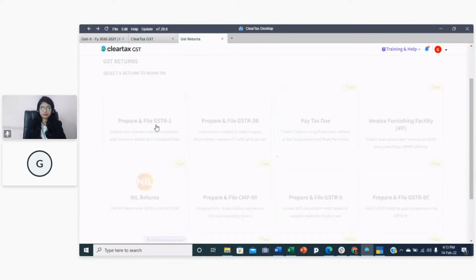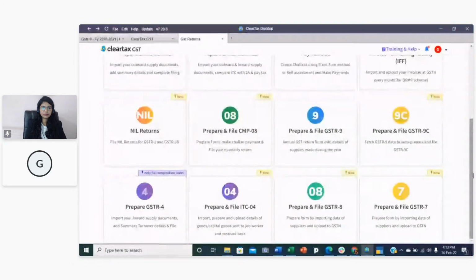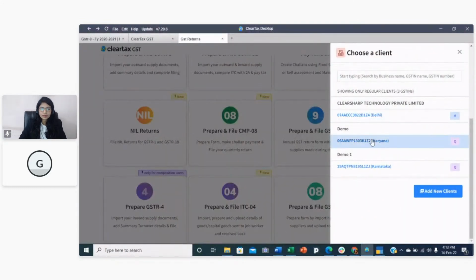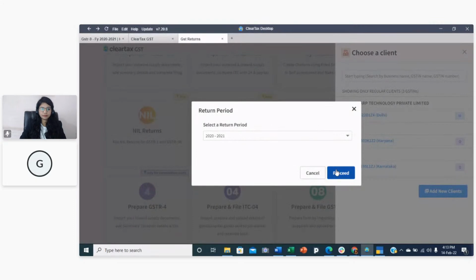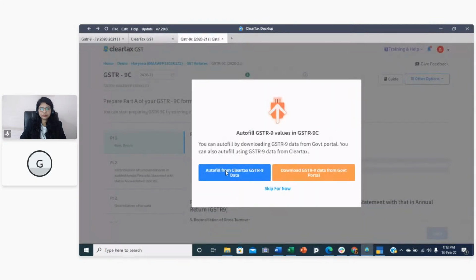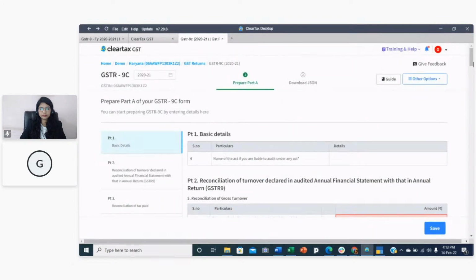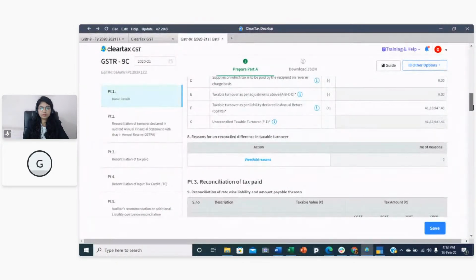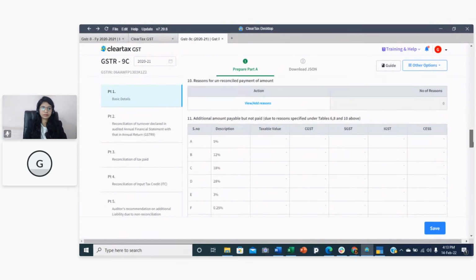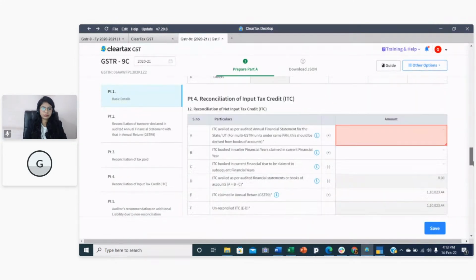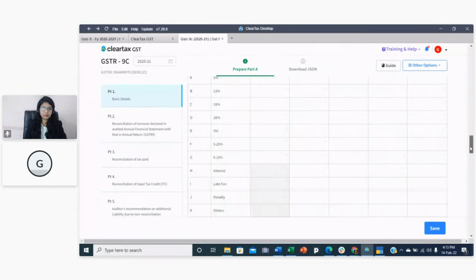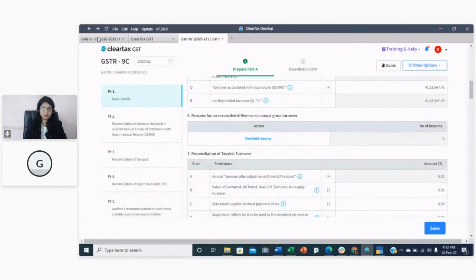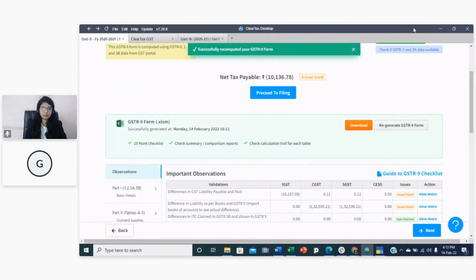Just need to go to file GSTR9, file returns. Just click on prepare 9C, select the GSTN, click on proceed, autofill data from ClearTax data. So whatever is there in your GSTR9, you will be able to see that data accordingly in your 9C also. So you will be able to finalize your 9C before even filing 9, and accordingly you can make changes. If you want, you can also make the same changes in your GSTR9, and accordingly you can file both your 9 and 9C.